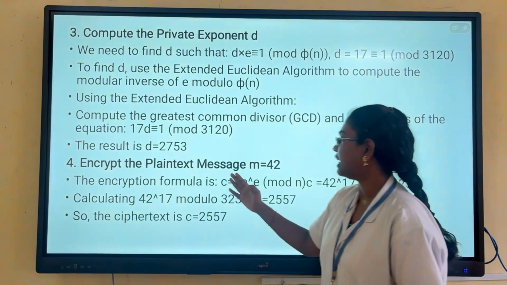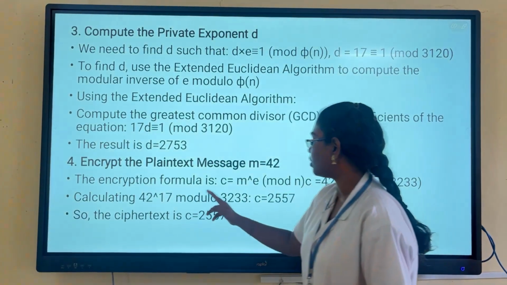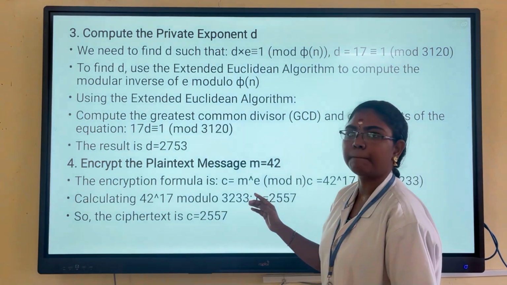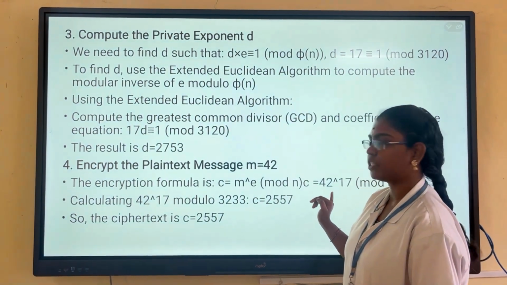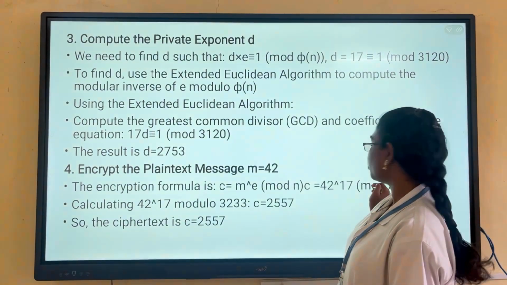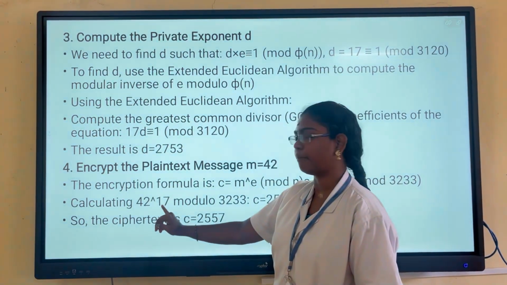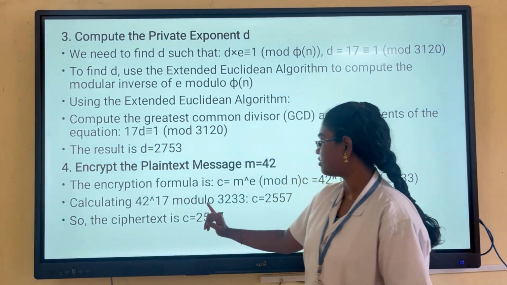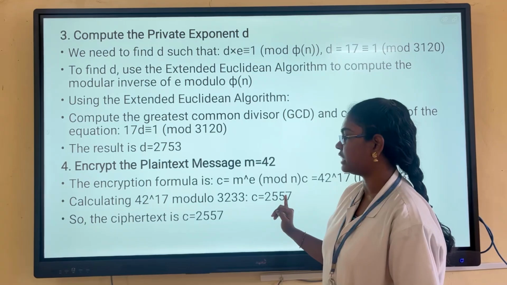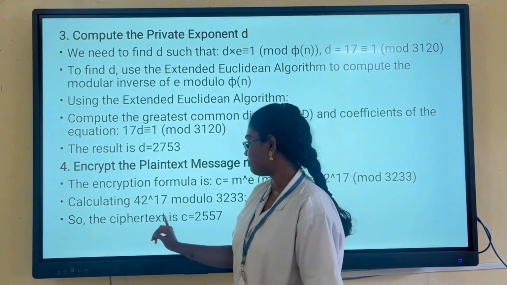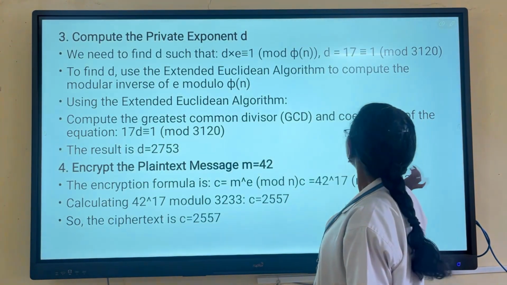Next, encryption. The plain text message is M equal to 42. The equation formula is C equal to M power e mod n. So C equals 42 power 17 mod 3233. Calculating 42 power 17 modulo 3233, the C value is 2557. So the ciphertext is C equal to 2557.